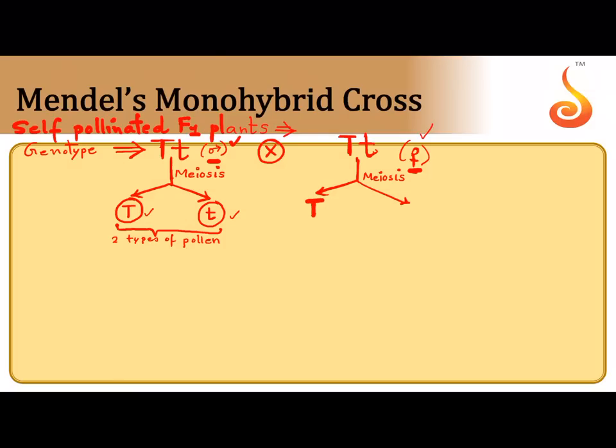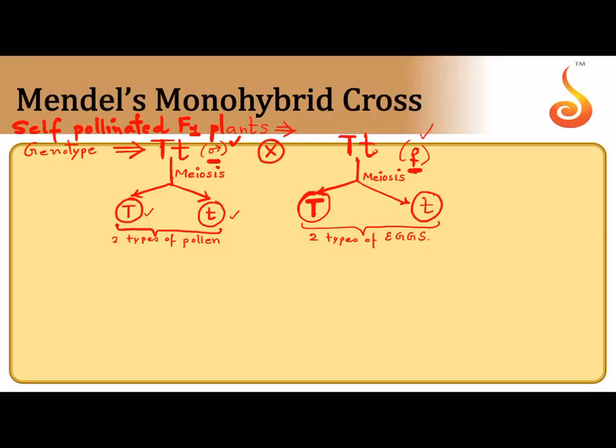So what type of eggs is this plant producing? Half of the eggs will have capital T in them, half of the eggs will have small t in them. So let me put a bracket and write two types of eggs. So two types of pollen and two types of eggs. Pollen means, please remember, pollen gives rise to the sperm, the male gamete.